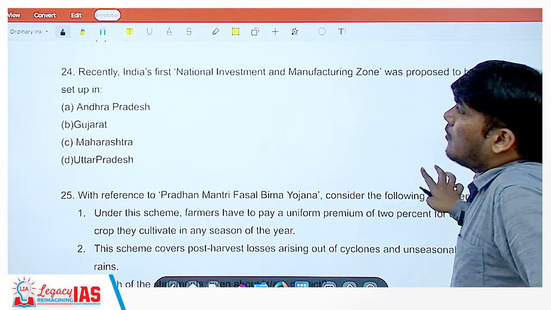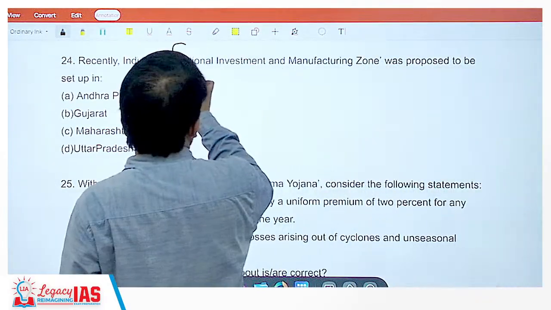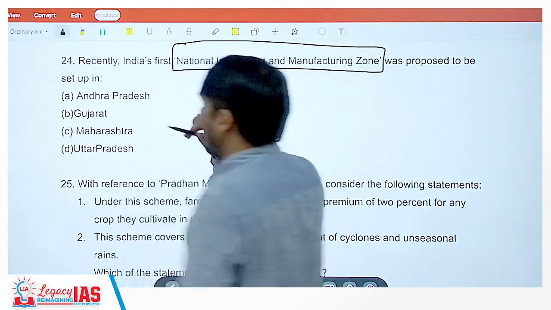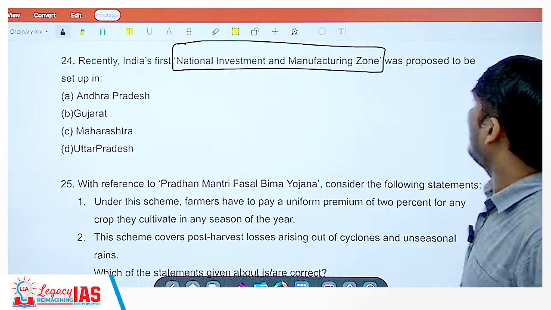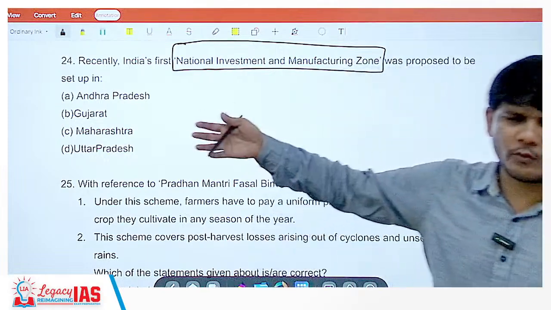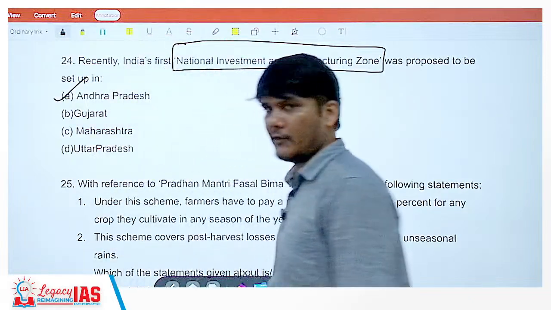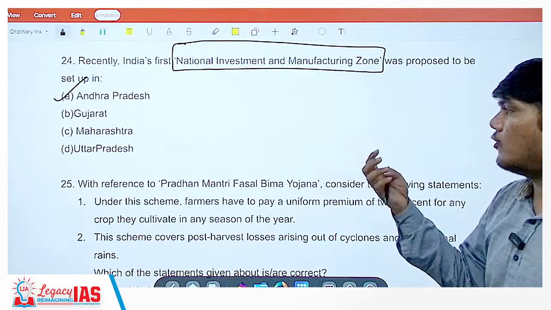Now, recently India's first National Investment Manufacturing Zone was proposed to be set up. This question was asked a few years back. It was proposed to be set up in Andhra Pradesh. Again factual, either you know it or you don't know it.